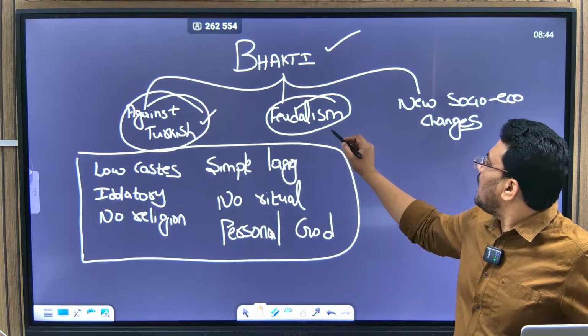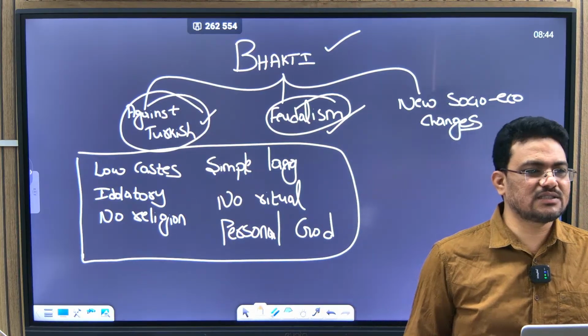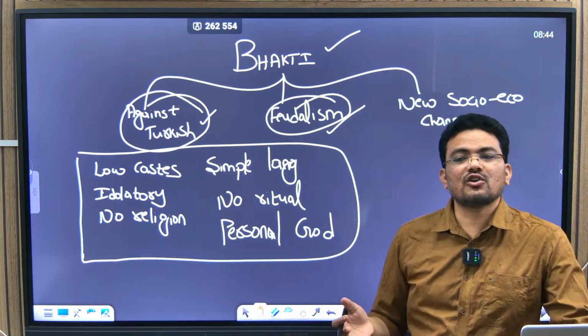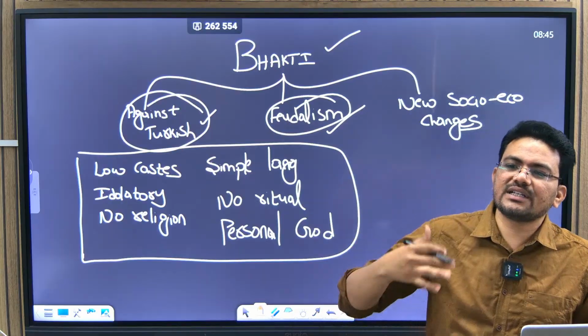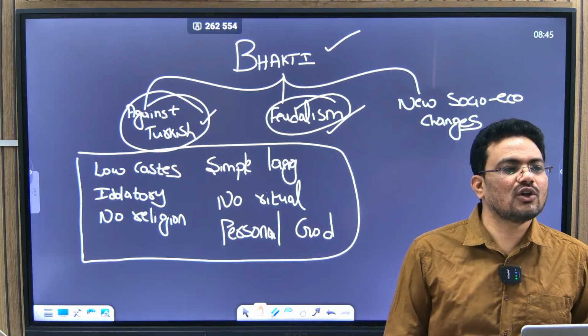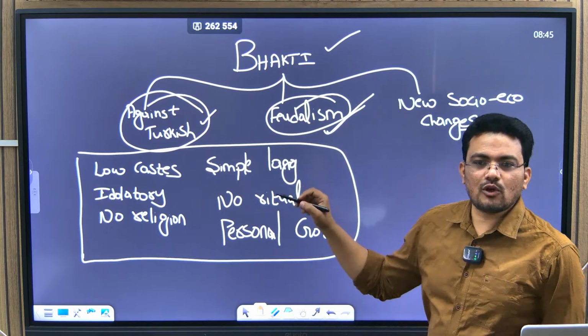So the Bhakti tradition collectively argued against these things. For example, in Maharashtra itself, Bhakti saints criticized these feudal landlords. So this way, feudalism also contributed.